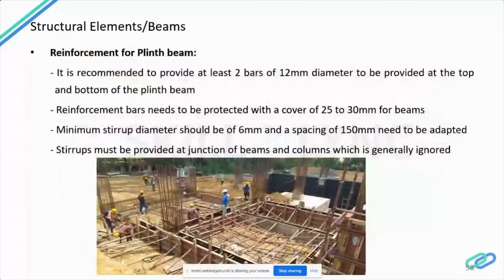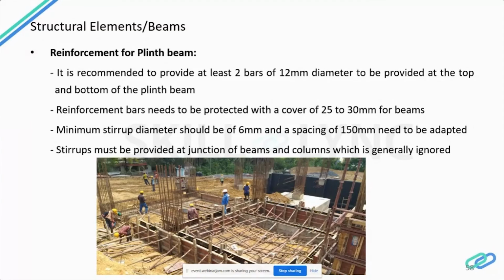Next is the reinforcement for plinth beam. It is normally recommended to provide at least 2 bars of 12 mm dia at the top and bottom for a plinth beam. We normally provide 12 mm dia, 2 bars at the top and at the bottom. And the reinforcement bars need to be protected with cover. Like 40 mm cover for columns, here we have to follow a cover of 25 to 30 mm for beams. The minimum stirrup diameter should be 6 mm with a minimum spacing of 150 mm.